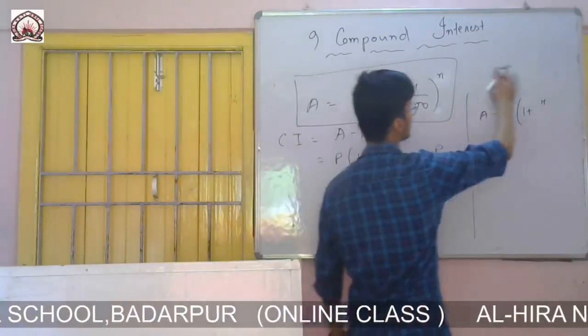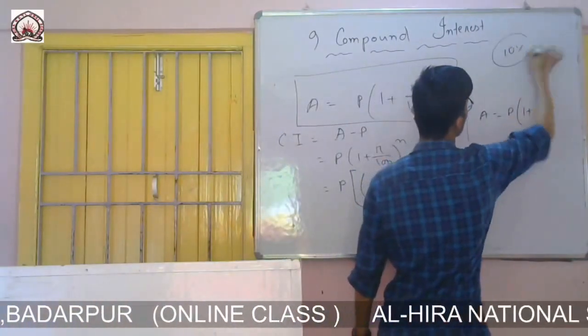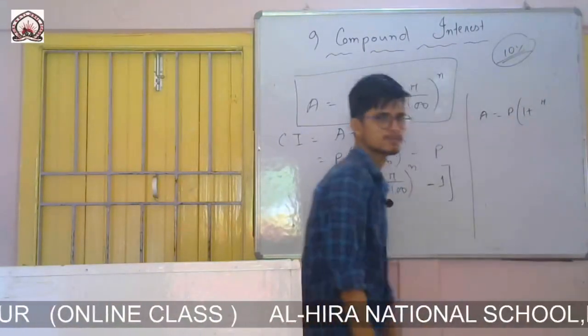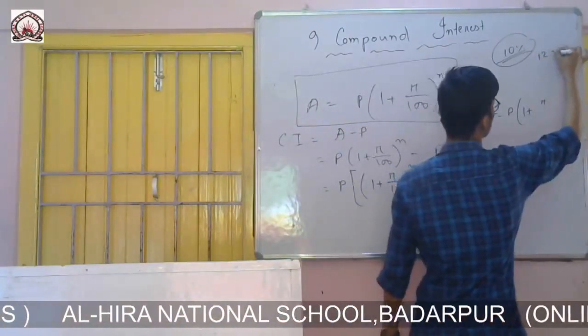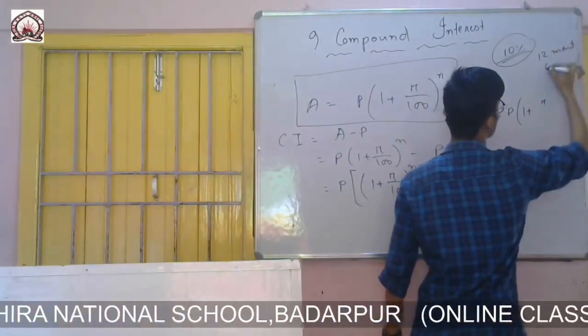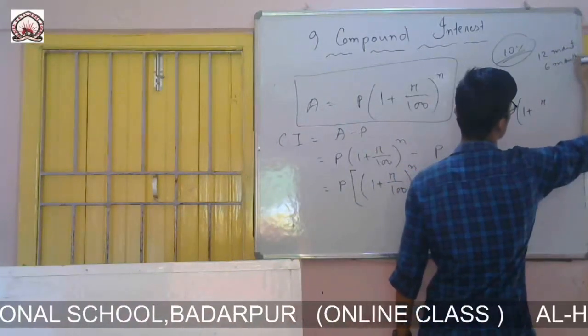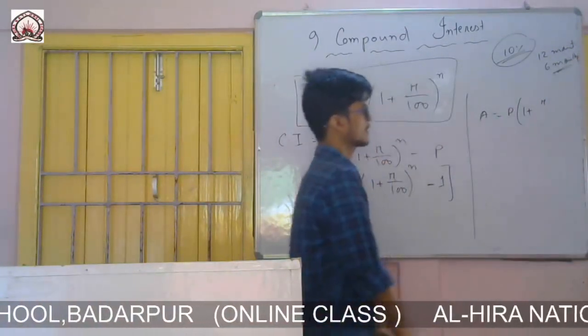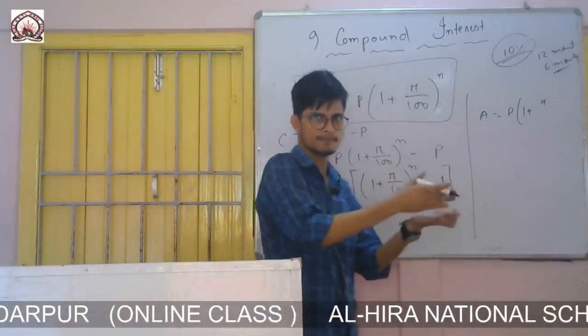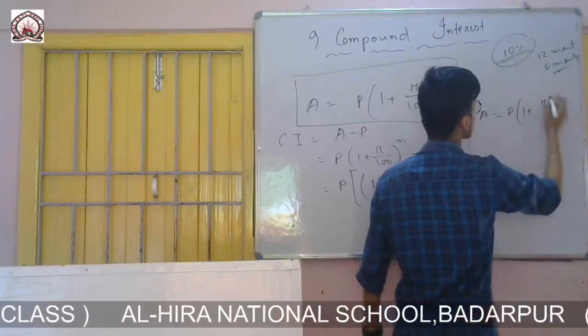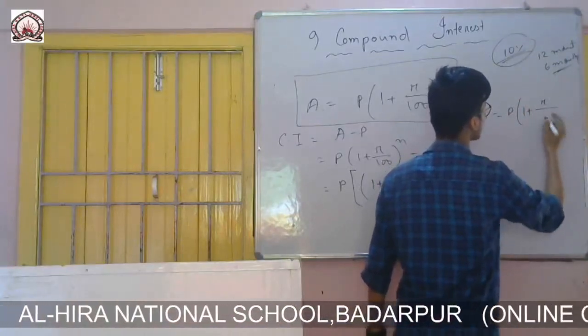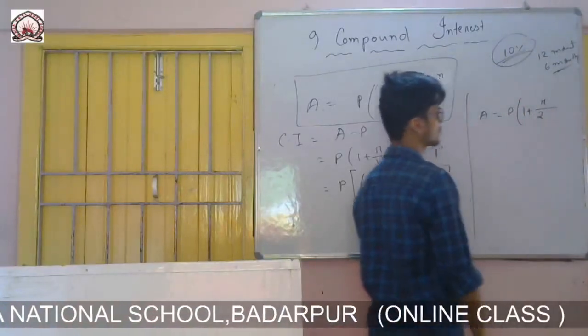If anyone gives you the rate 10%, that means it is for the whole year. Half yearly means after 6 months I have to calculate the compound interest, so the rate of interest also will be half. That means R by 2.